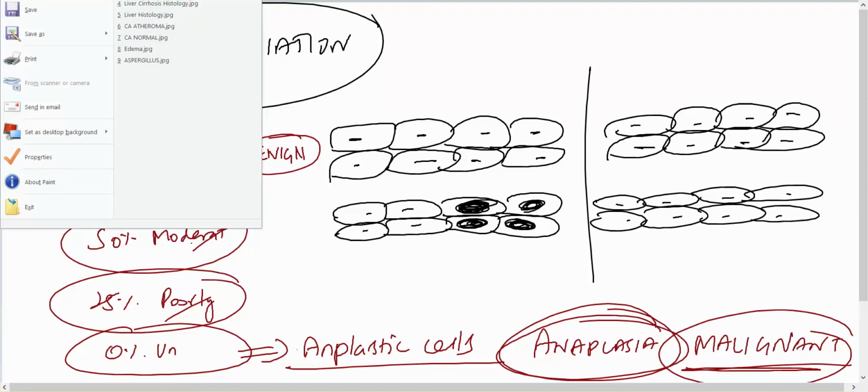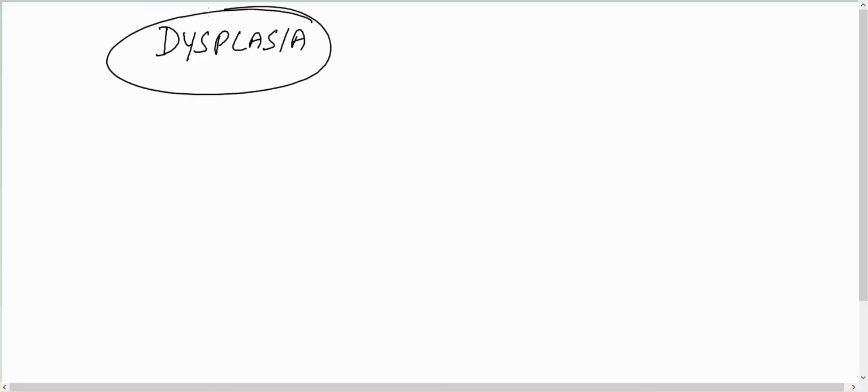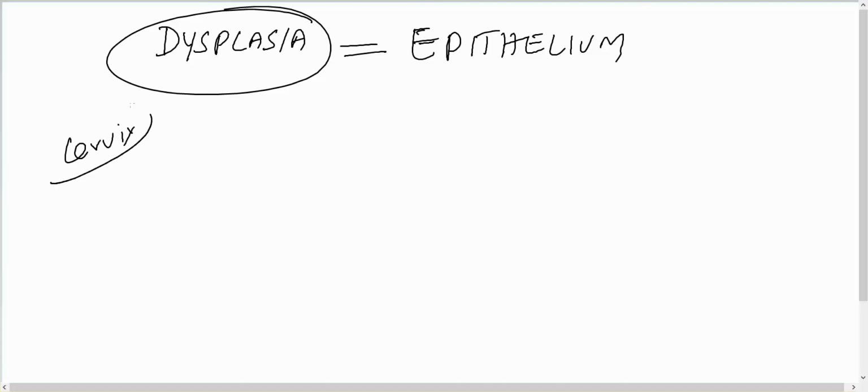So let us discuss another concept called dysplasia. Dysplasia means disordered growth. This is mostly seen only in the epithelium. I am going to draw an example, the cervix epithelium, to explain this concept. You all know the cervix. Cervix epithelium is a non-keratinizing stratified squamous epithelium.